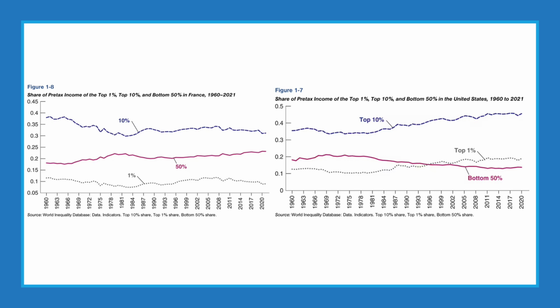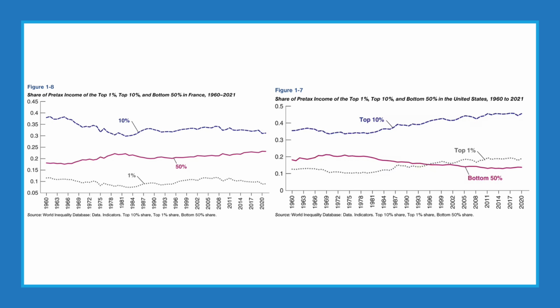The author chose France as an alternative to the US because it is fairly representative of evolutions in continental Europe. Each figure shows the proportion of national income since 1960 that goes to the top 1% and top 10%. So the very rich and the rich, and then the bottom 50%.